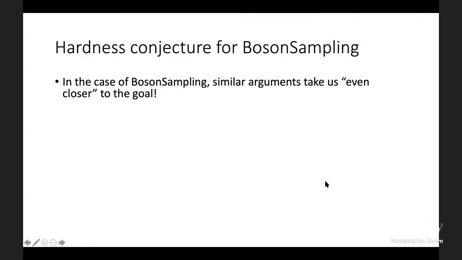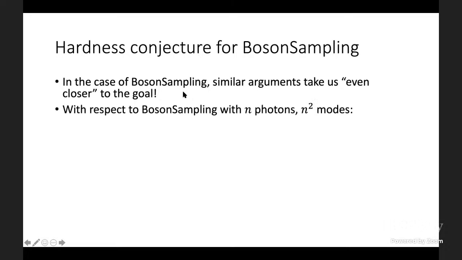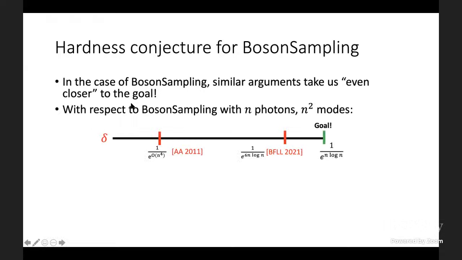Now what I'll say is, in the case of boson sampling, which is this linear optical proposal for quantum supremacy, it turns out that very similar hardness arguments take us even closer to the goal of proving the boson sampling conjectures. With respect to a boson sampling experiment with n photons and m equal n squared modes, in 2011, in their original paper, Aaronson and Arkhipov were able to show that the delta equal 1/e^(n^4) problem is hard. In our recent paper, we were able to improve this to 1/e^(6n log n).